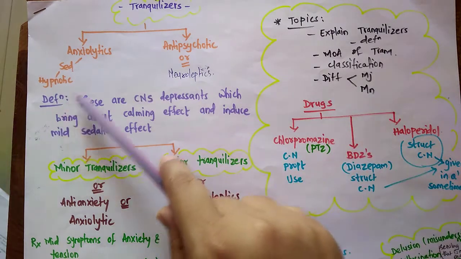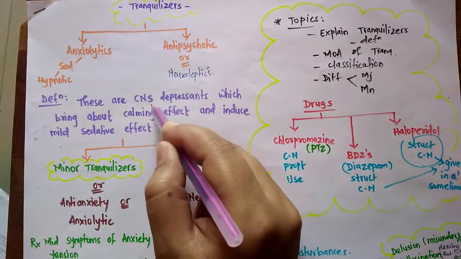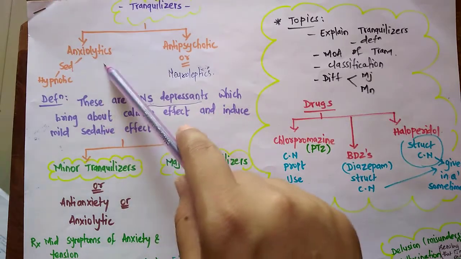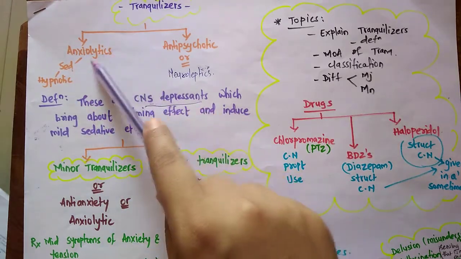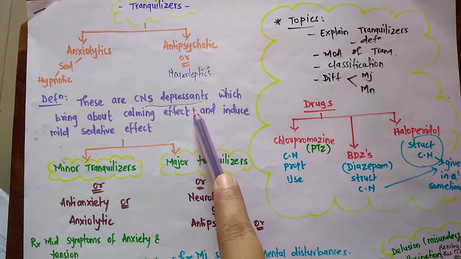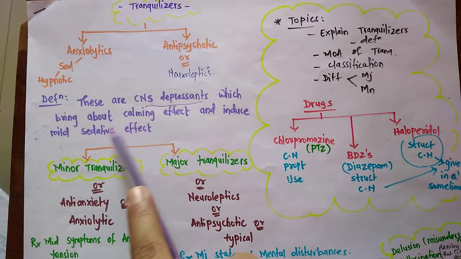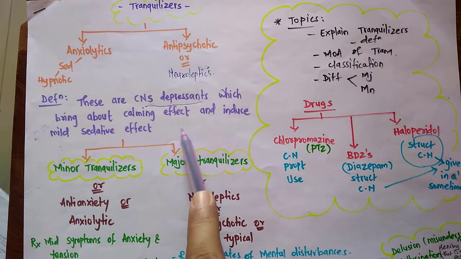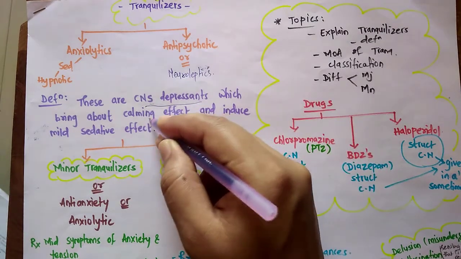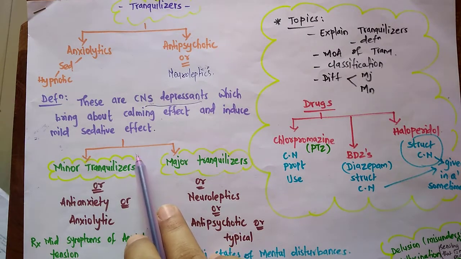So definition of tranquilizer says these are the CNS depressant. In the definition itself they are telling CNS depressant, since they produce sedation, that is they relieve the anxiety, so they are called as anxiolytics. So stress symptoms have to be relieved, so depressant action is needed. So these are CNS depressants which bring about the calming effect and induces the mild sedative effect. That means it calms the patient and as well as bring about the mild sedative effect.